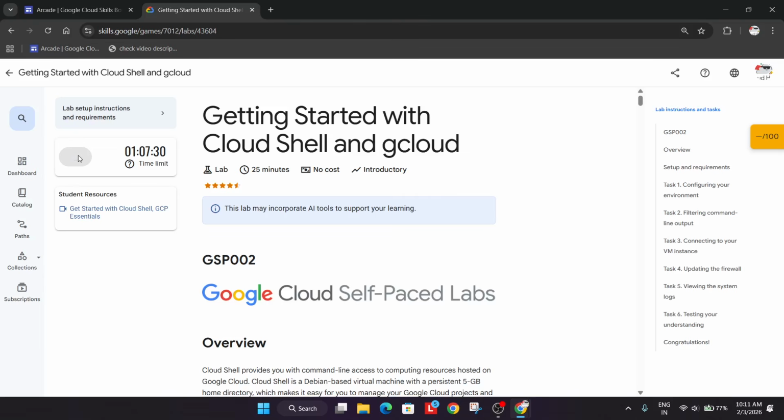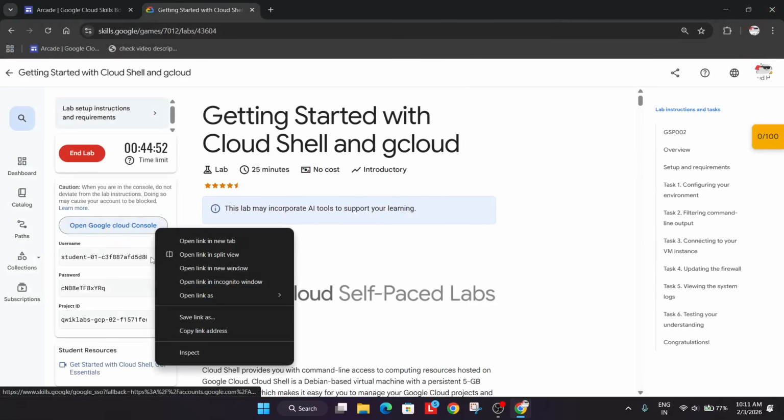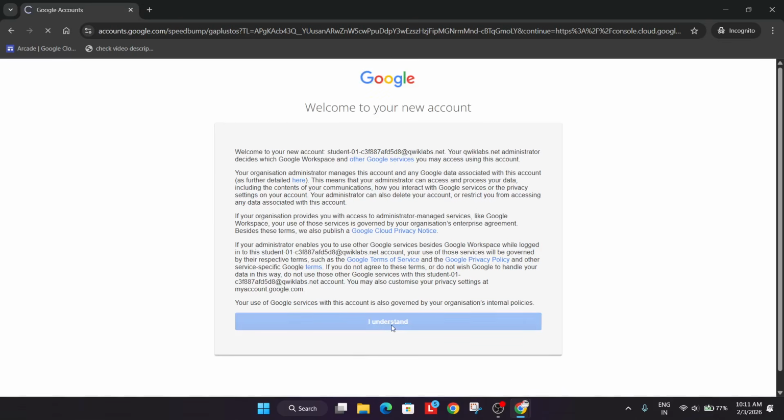So once the lab is started, we have to just open the Cloud Console in an incognito window. Right click over here and open incognito window. Make sure any existing window, if it is open, just close it. Now just wait for the console to open. Here you may be prompted to click on I understand. So simply click on I understand like this.